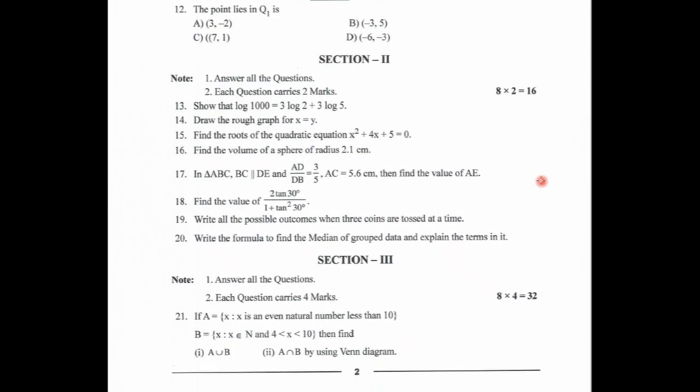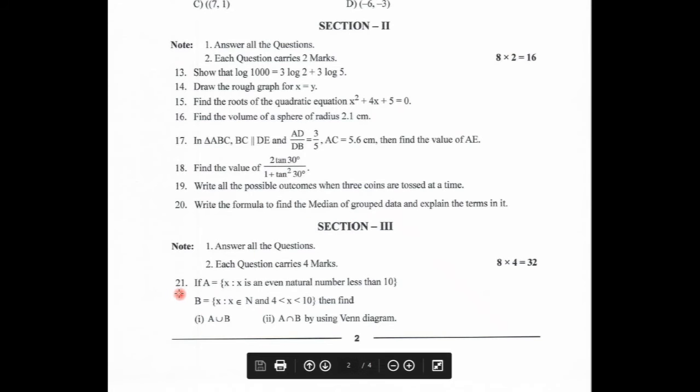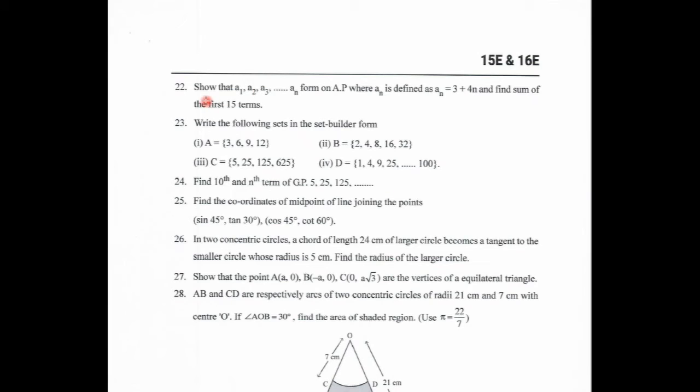Next, coming to section 3. Section 3 also has 8 questions, but here each question carries 4 marks. Total 32 marks. So in section 3 also we have to answer all the questions. 21 is based on sets. Next, 22 is based on progressions. 23 is based on sets. 24 is based on progressions.